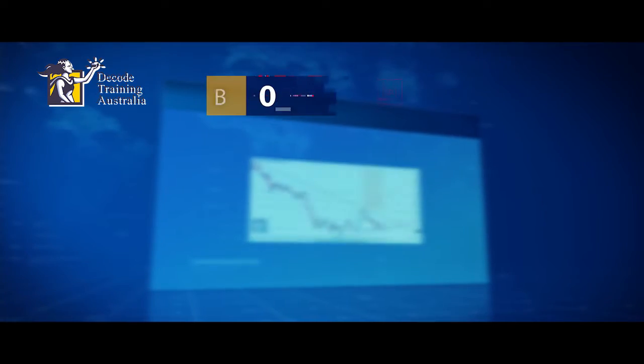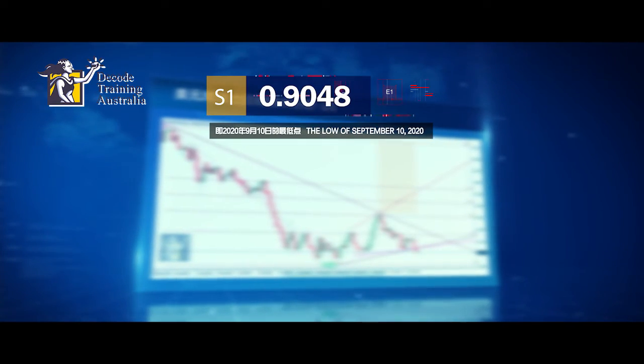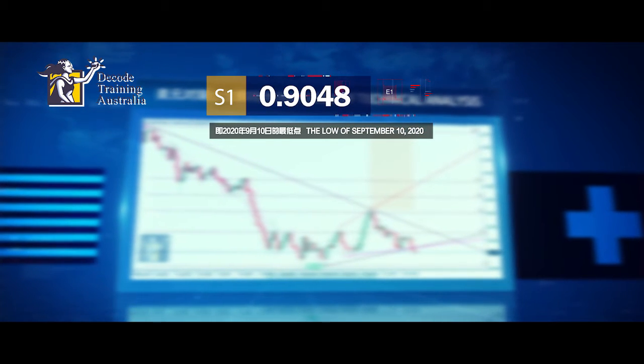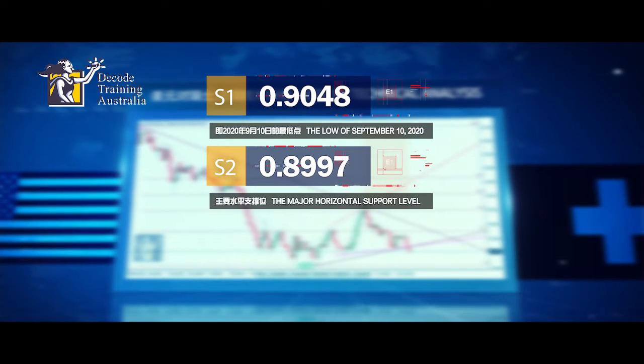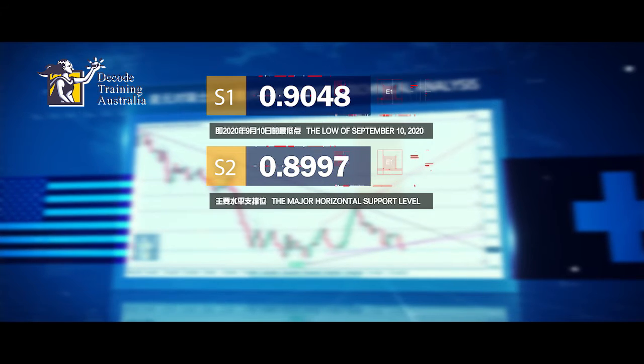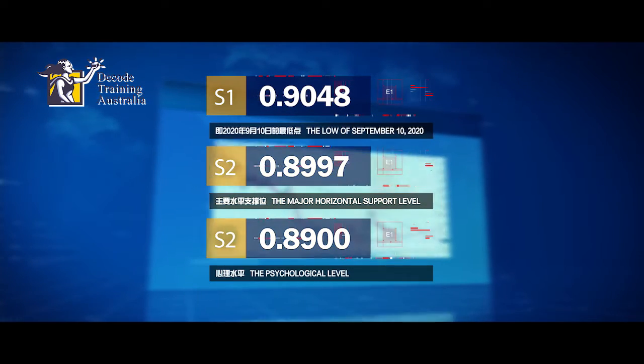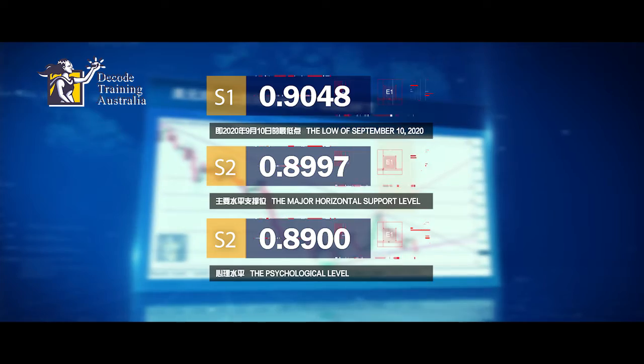On the downside, the price of the US Swiss might find a few support levels that might prevent the price of the pair from falling below the listed price supports. So at support 1, 0.9048, the low of September 10th, 2020. Support 2, 0.8997, the major horizontal support level, and support 3, 0.8900, the psychological level.